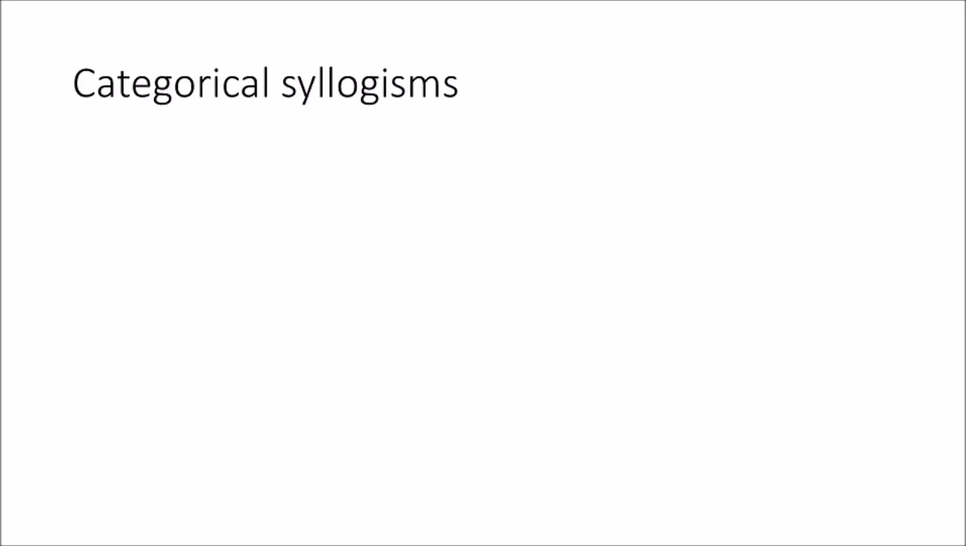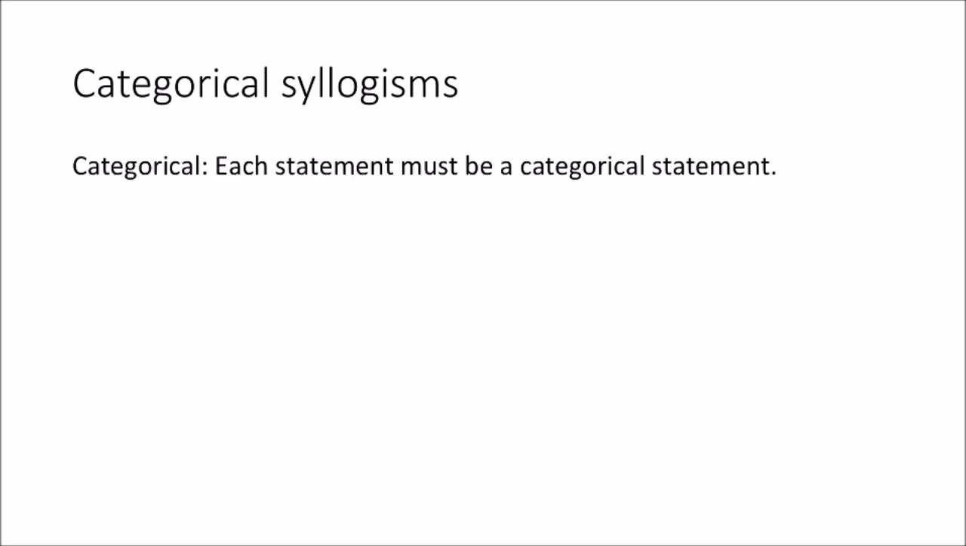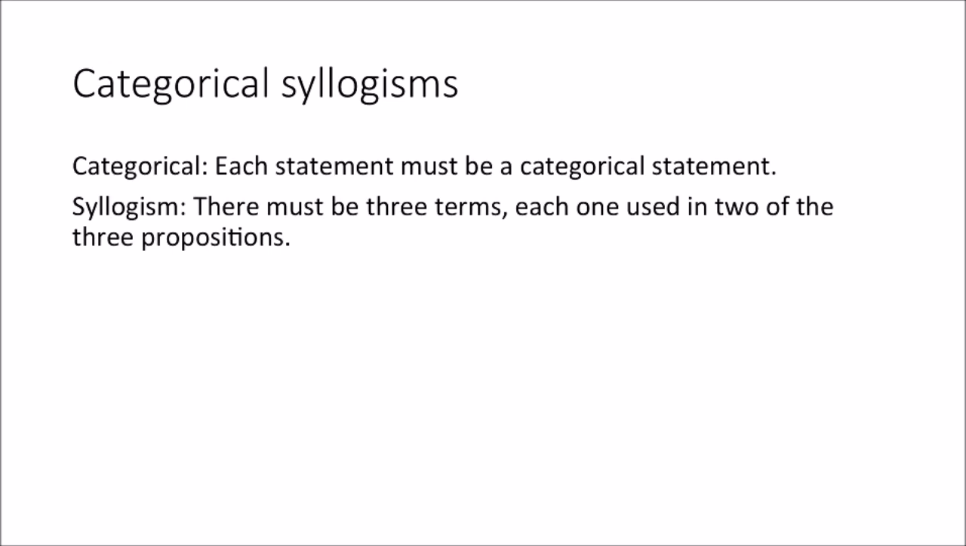All right, so now let's dig into how to get there. First of all, what's a categorical syllogism technically? Well, it's called categorical because every statement has to be categorical. You have to have A, E, I, or O. And it's called a syllogism because there are 3 terms, each one used in 2 of the 3 propositions. Here's what I mean.